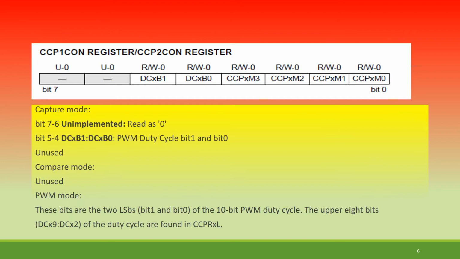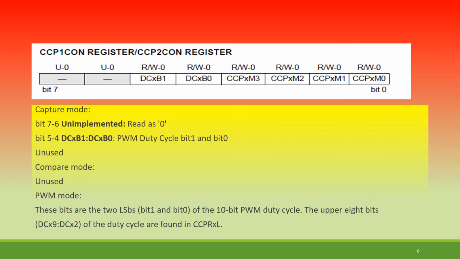Then in general, the register involved is CCP1CON, as I mentioned. You can see the bits: bits 7 and 6 are unimplemented, so they are 0 by default. Bits 5 to 4 are DCxB1 and DCxB0. These two bits are PWM duty cycle bit 1 and bit 0. Then unused, and compare mode.